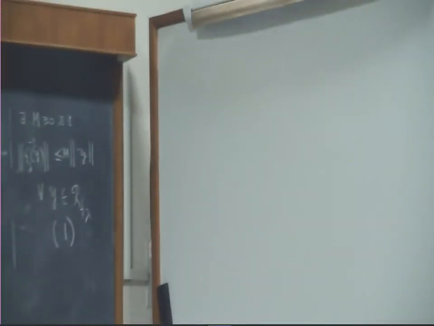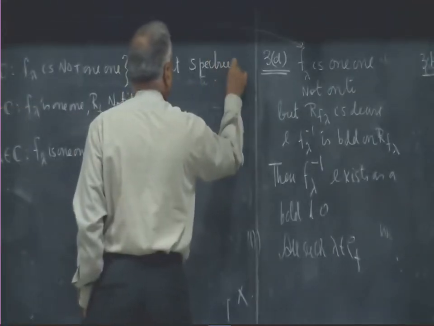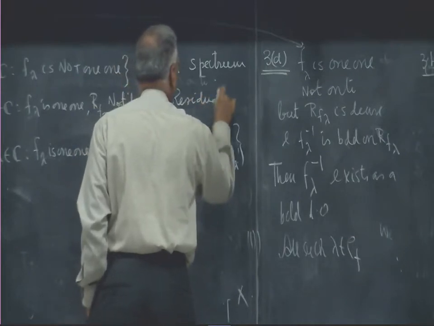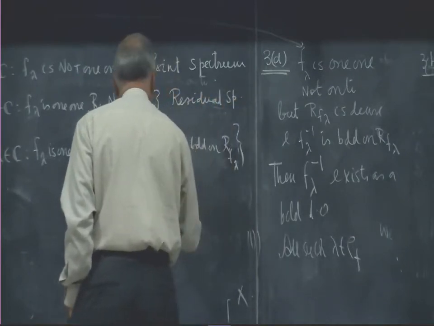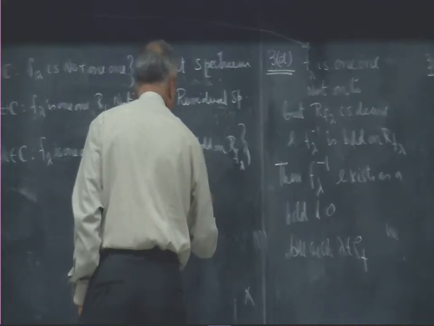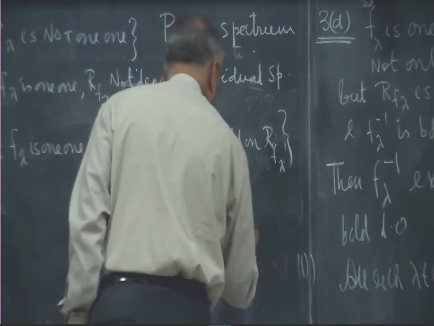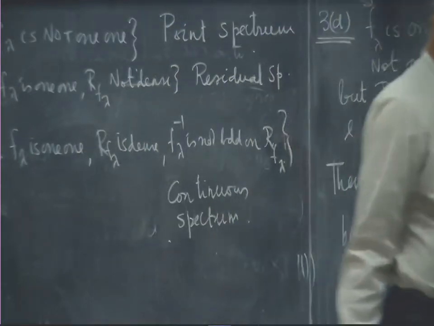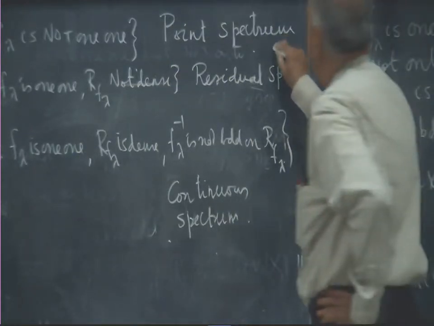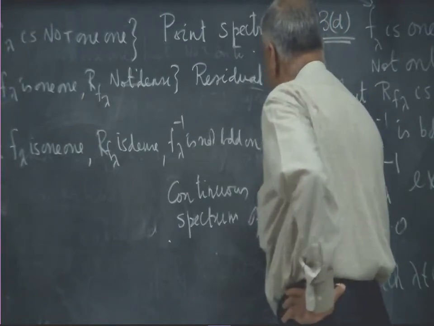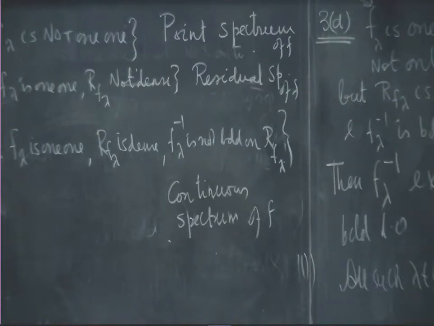This is called the point spectrum, this is called the residual spectrum, and this is called the continuous spectrum of f, for the operator f. So, the point spectrum of f, residual spectrum of f, and the continuous spectrum of f.